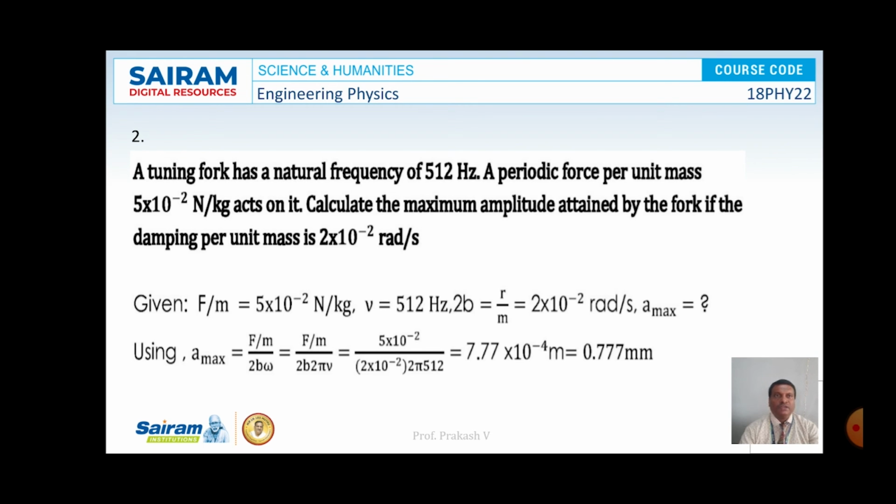So here F by M value, mu value and 2B values are given and we know that A max is equal to F by M by 2B omega. So in place of omega substitute 2 pi mu and substitute the value of F by M and 2B value and also mu value, and on simplification the value of A max becomes 0.777 millimeter. So this is the solution for the given problem.